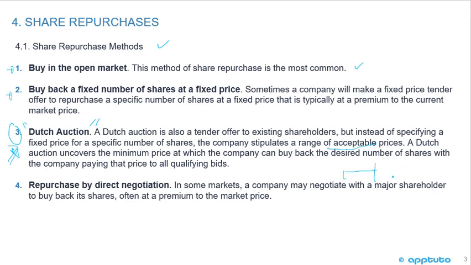A Dutch auction uncovers the minimum price at which the company can buy back the desired number of shares, with the company paying that price to all qualifying bids. So a Dutch auction is set a range, and then it discovers, through the number of people indicating at which price they would sell their shares back, the minimum price that the company is going to pay to all qualifying bids. And then finally, the fourth method for share repurchases is repurchase by direct negotiation. In some markets, a company may negotiate with a major shareholder to buy back its shares, often at a premium to market price.